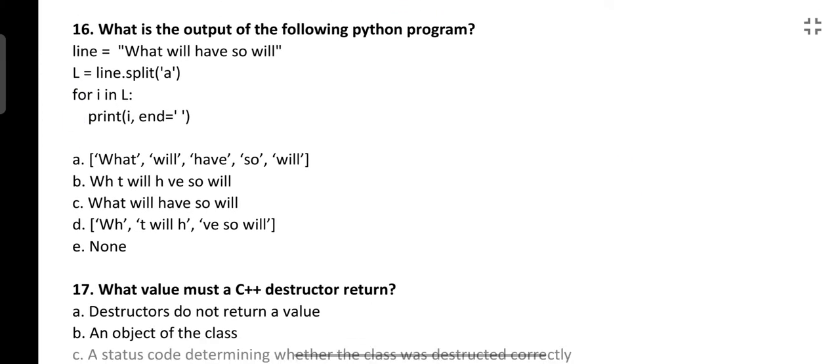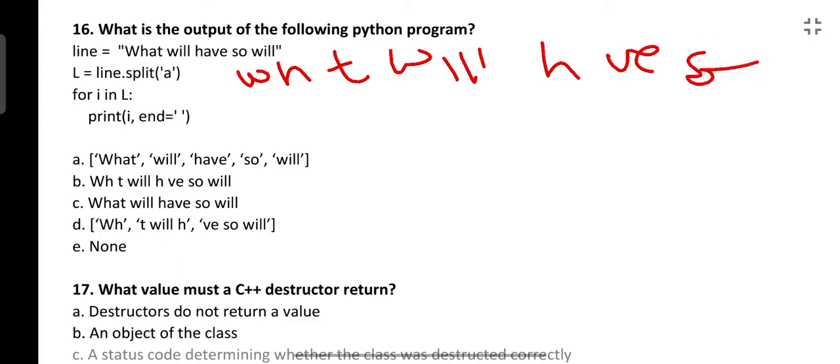Next is again a programming output from Python. When a string is given, L is equal to line dot split function with a. What will this line dot split function do? It will split the complete string wherever a is coming here. So what will be stored in L? L is a list here. It will be moving the string to a list. So it will be W H, then A will be removed, T, then again space, then H, A will be removed, V, E. Something like this will come.